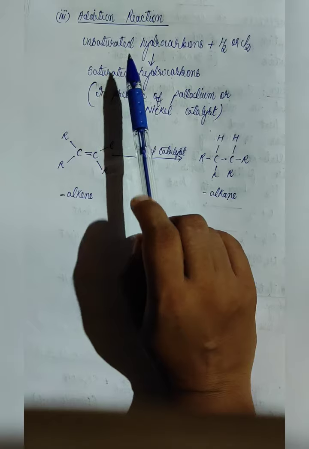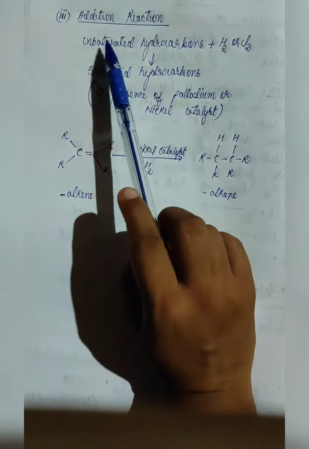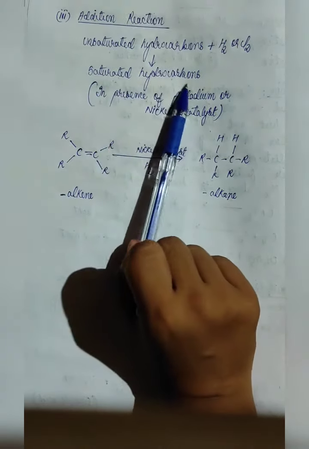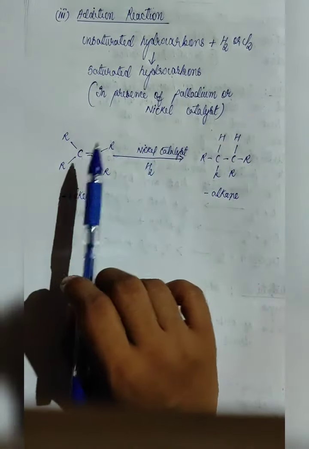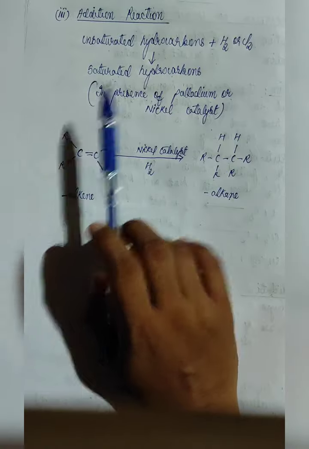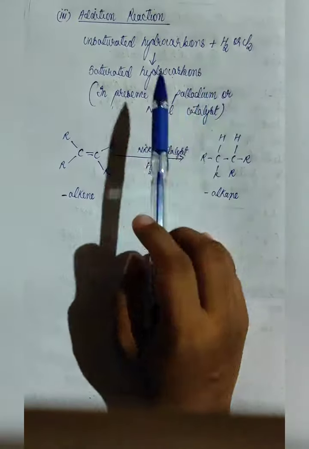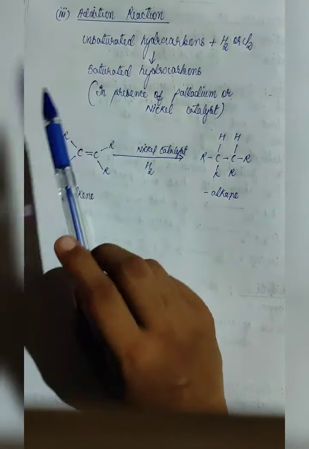You just have to remember what is addition reaction in case of carbon compounds. It is just a conversion of unsaturated hydrocarbon to saturated hydrocarbon. And you have to know a simple reaction, and you also have to know how the conversion will take place by addition of certain molecules such as hydrogen or chlorine in presence of catalyst. So this is all about addition reaction.